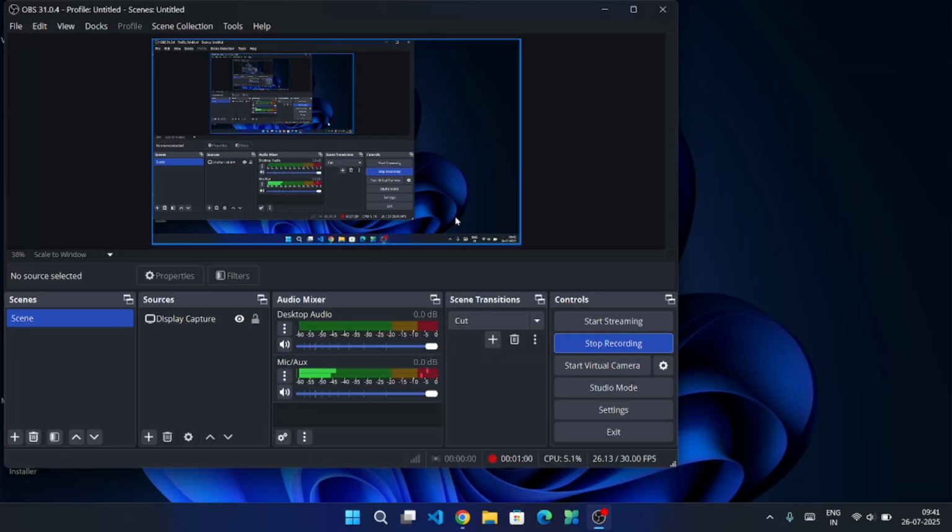This is the interface of this application. You can see here you need to start recording. Just click on here and then the recording will be started. Right now I'm recording the screen, that's why it's showing stop recording. This is the interface of this application.